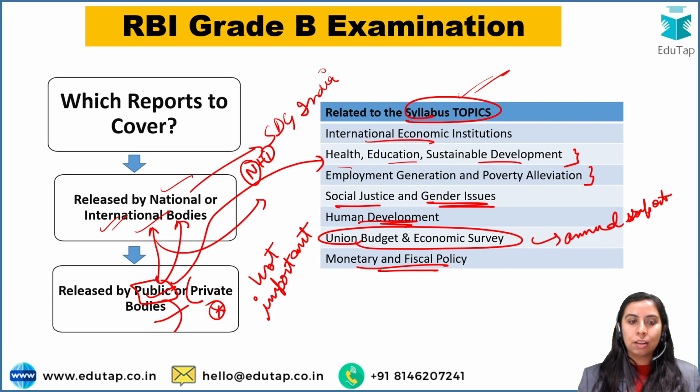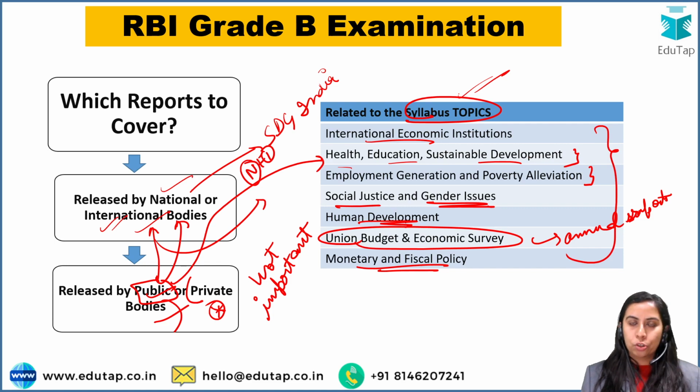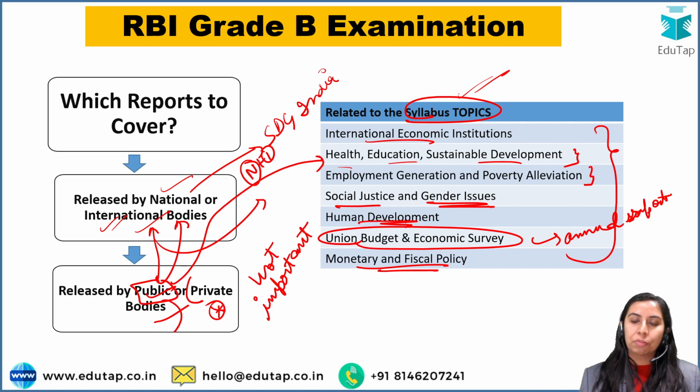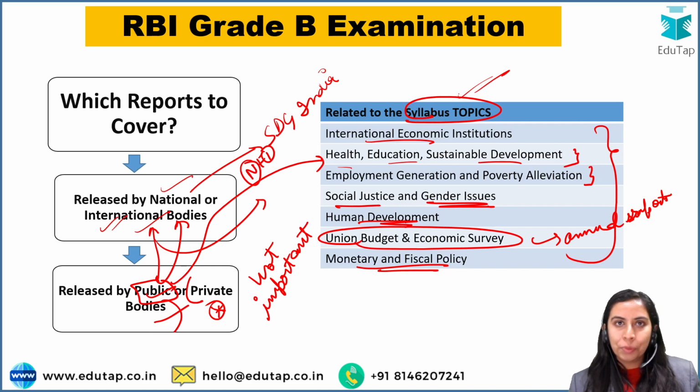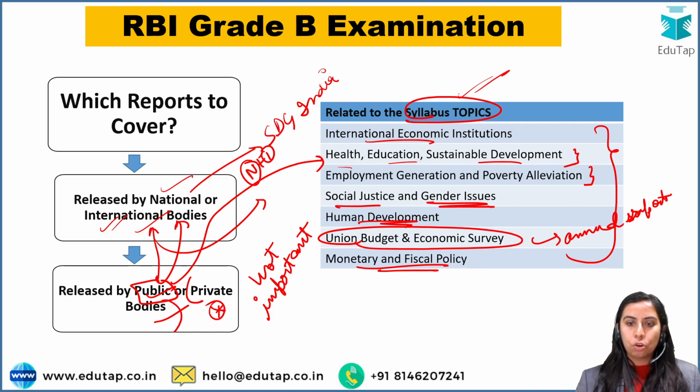Now let's say there is a report by IMF, okay? There is very less chance, guys, that an IMF report will not be related to this particular syllabus topic. If there is a report which is not related to these topics and is still by IMF, then it is going to be some new report probably. Then you can just skim through the report to see what it is about. If it is an old report and it is not at all related to these topics, guys, you can take the risk of ignoring that report.